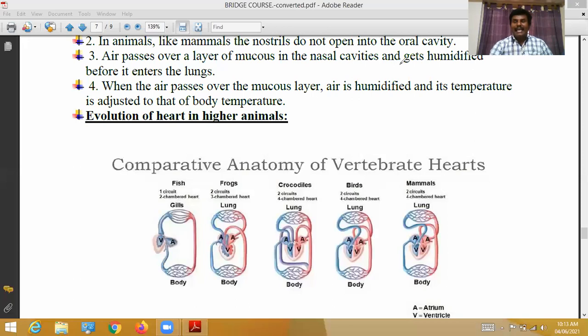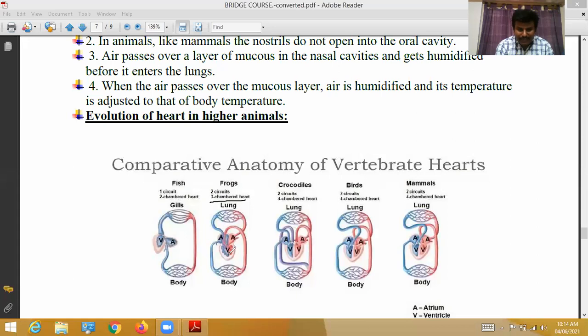About sinus venosus, most of the information you will study in the PU syllabus. One more piece of information: this sinus venosus is absent in human beings, birds, etc. It is associated only with amphibians. That is a three-chambered heart, two auricles and one ventricle.